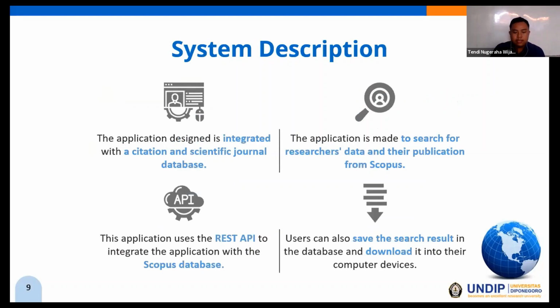This is the description of the system. Based on the analysis that has been done, we need an application that is integrated with a citation and scientific journal database that can search data and research documents. The application needed can also determine the author's position in the research. This application uses Scopus as a data source. This application uses REST API to integrate the application with the Scopus database. Users can also save the search result in the database and download it into their computer device.